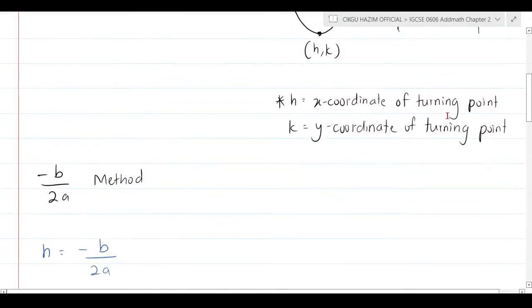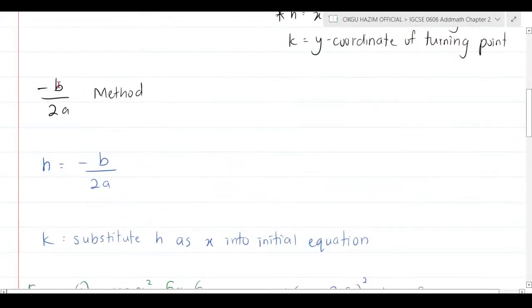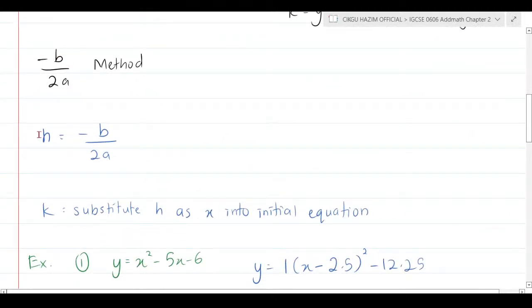Alright, what method am I going to use? I'm going to use the negative b over 2a method. How to do it? Straight away, remember that the coordinate h, or the x coordinate of the turning point, is equal to negative b over 2a. That's one of the formulas.